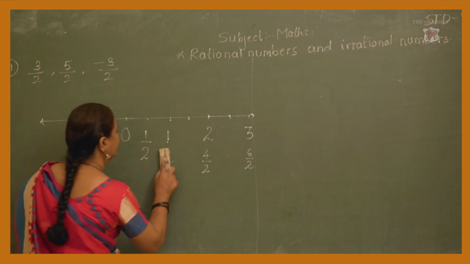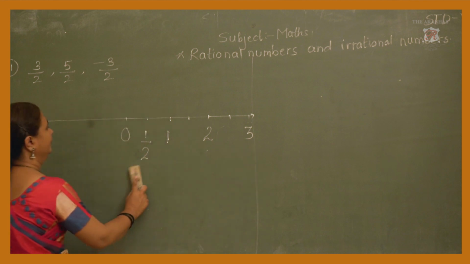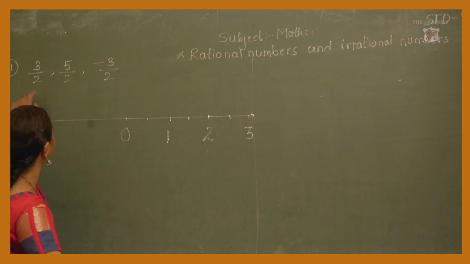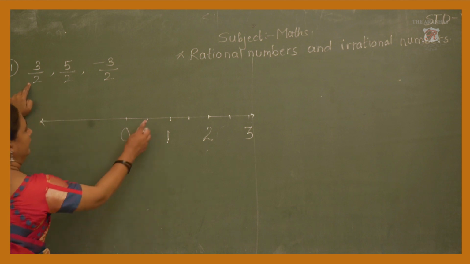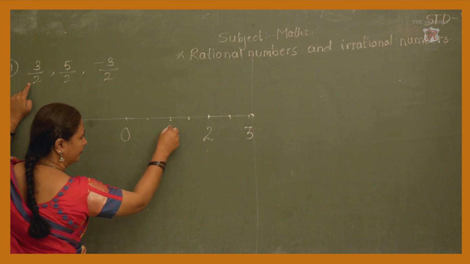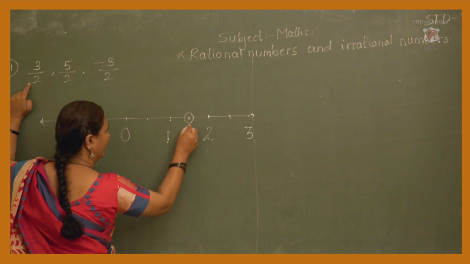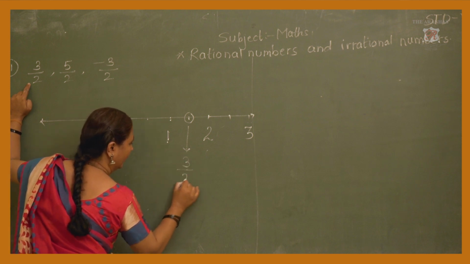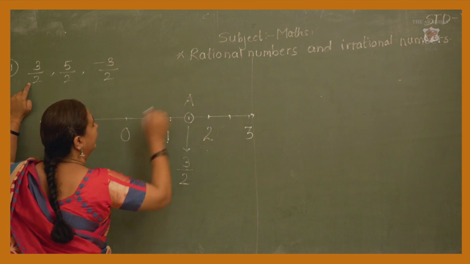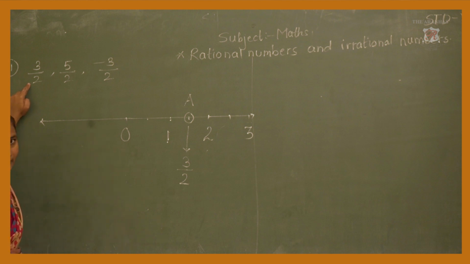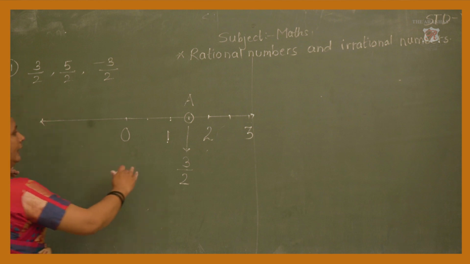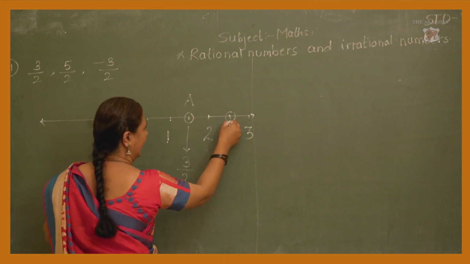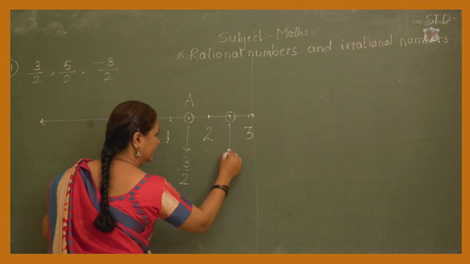Now, it is not necessary to show this, because for your understanding only I am writing on the board. Okay. Now, see which number we have to represent. See that 3 upon 2. Now, 1 upon 2, 2 upon 2 and this is 3 upon 2. So here you have to take a little bit big arrow and write 3 upon 2 and represent it by any capital letter. Isn't it? A. Now, again 5 upon 2. It is 4 upon 2 and 5 upon 2.